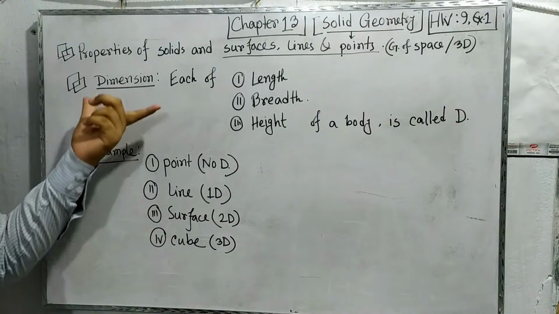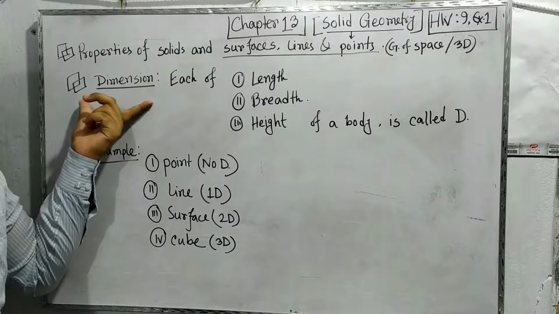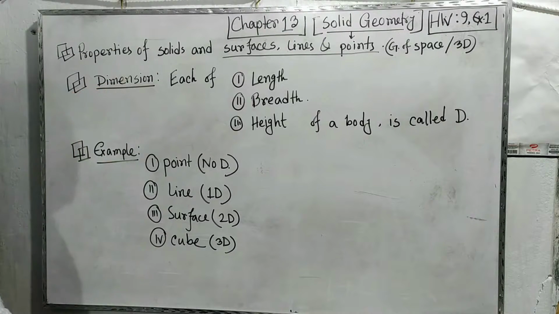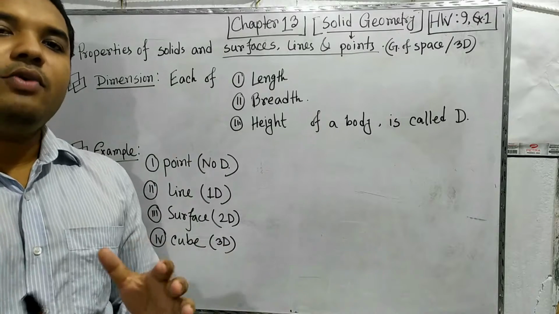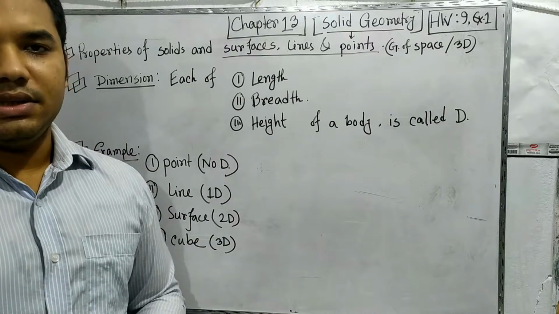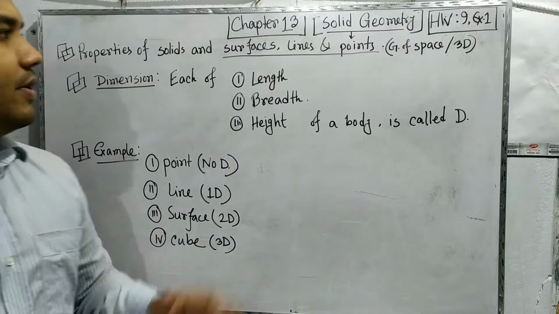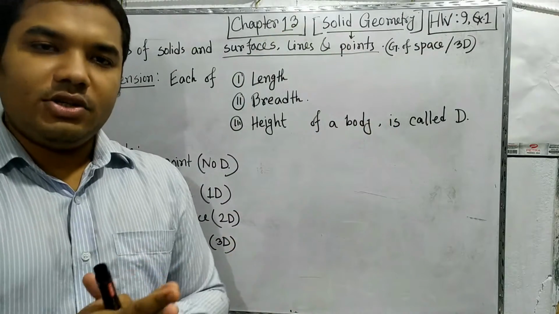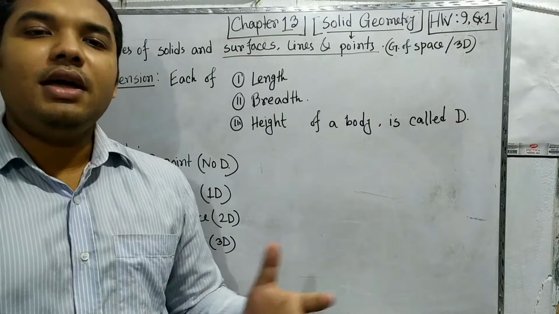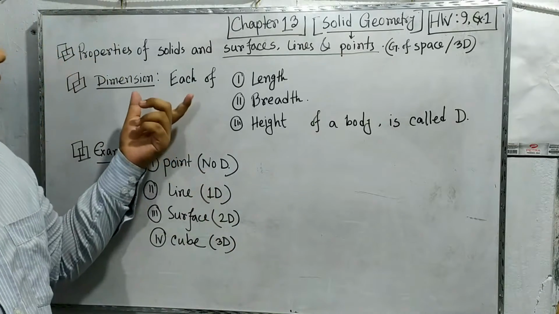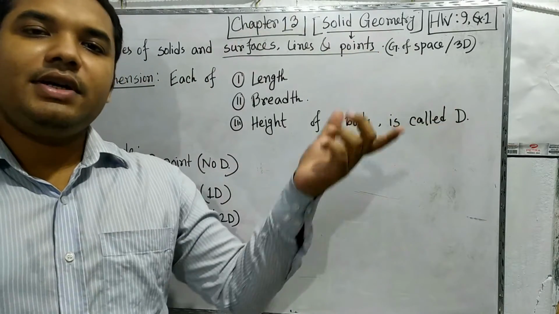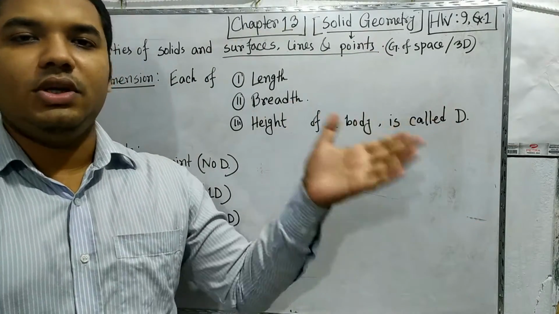Now we are discussing dimensions. Why are we talking about dimensions in this section? Because solid geometry is a geometry where you have to think about dimensions. We know there are different types of dimensions: 1D, 2D or 3D.